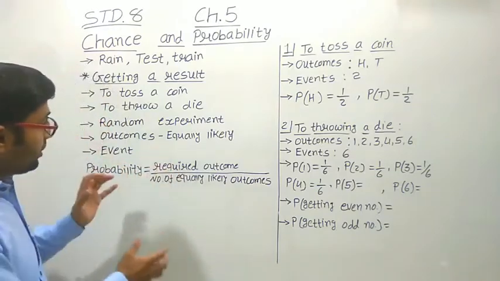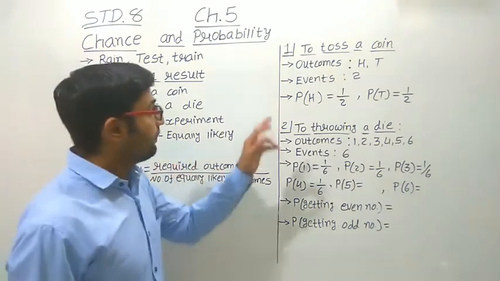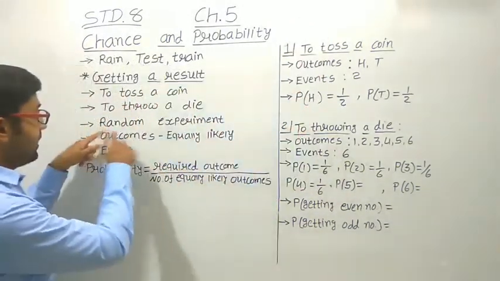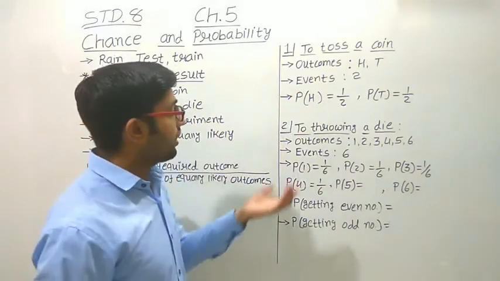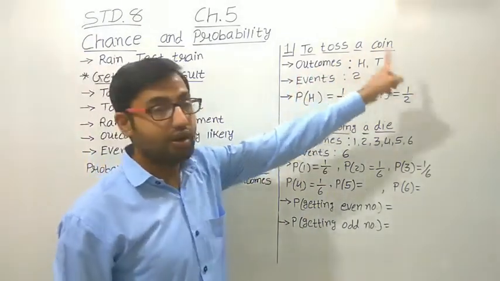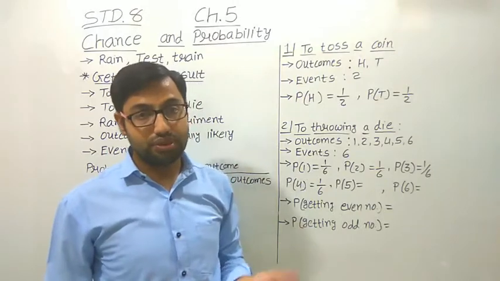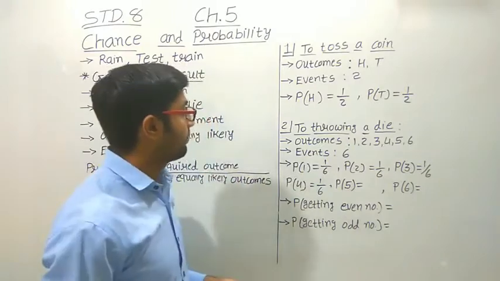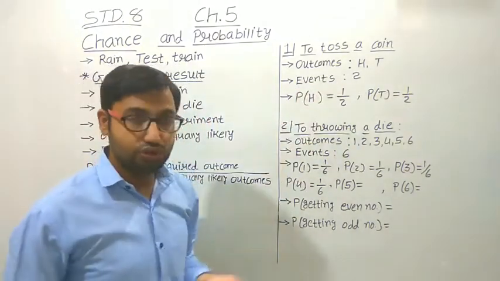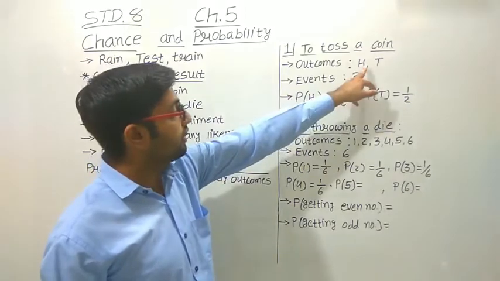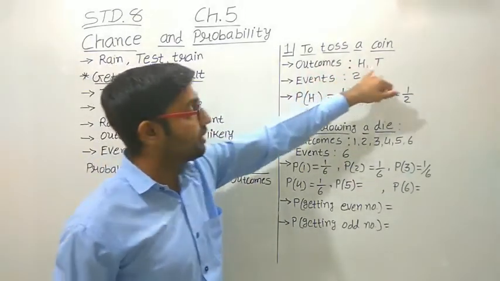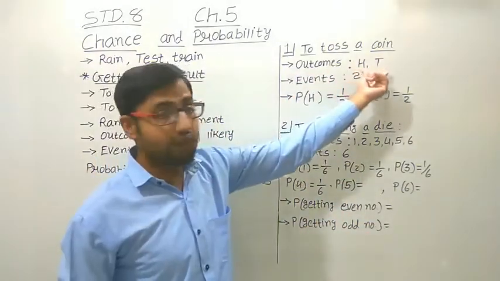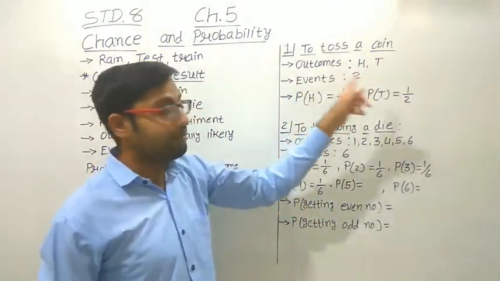Okay, let us understand all these things by taking two examples. The first example is to toss a coin. Tossing a coin is a random experiment. What are the possible outcomes? Either head or tail. Those are the two possible outcomes, and no other outcome is possible. So we can say that the number of events is also 2. One event is that we get the head, the second event is that we get the tail. So the number of outcomes is 2, head and tail, and the number of events is also 2.